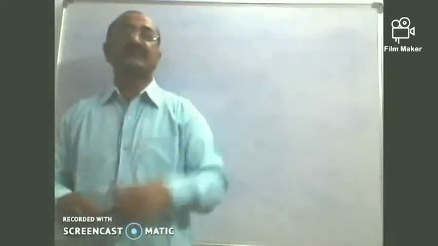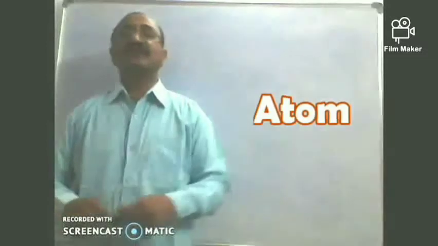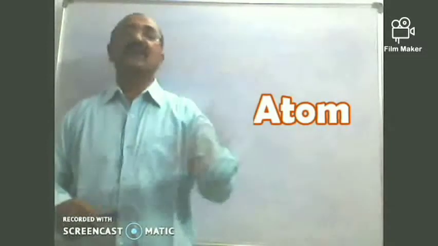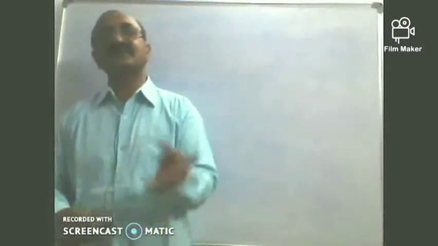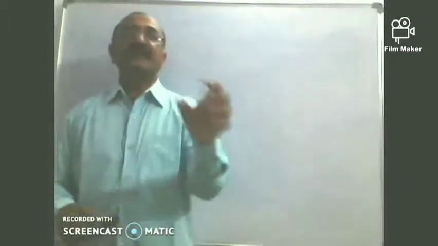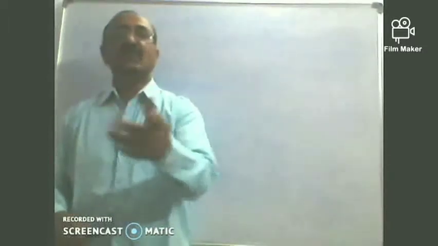That was the first time he coined the term atom. What is an atom according to him? He called the smallest particle an atom because beyond that no further division is possible. Atom means indivisible: a means not, and tom means divisible.